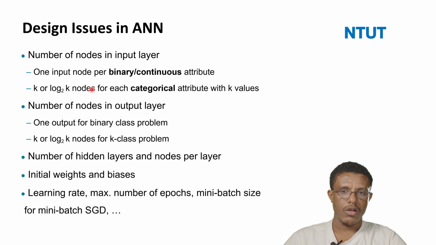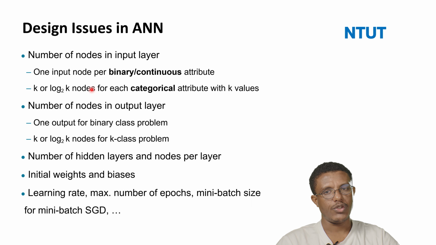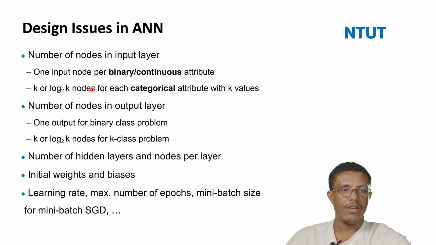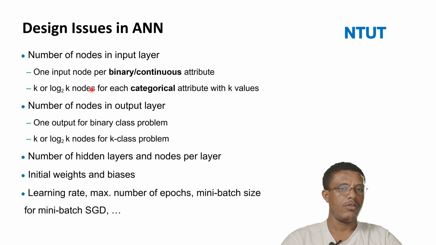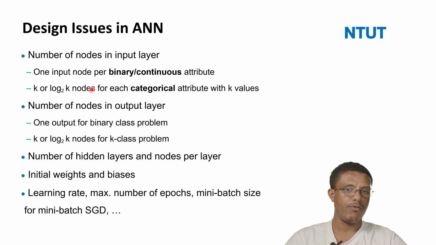The number of nodes in the output layer, the number of hidden layers and nodes per layer, and the initial weights and bias will also have some design issues. That is why sometimes you can use 3 layers, and the number of neurons and the number of hidden layers will be different. It depends on the problems as well as the data sets. So you always need to try with your own data set. It will be different from data set to data set or problem to problem, so it's not always the same.